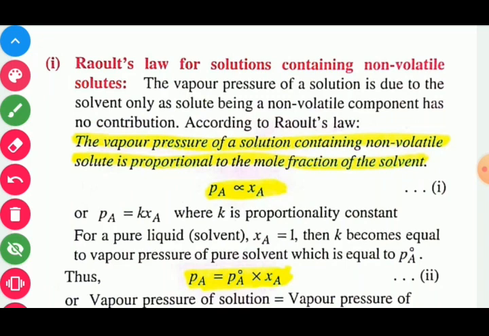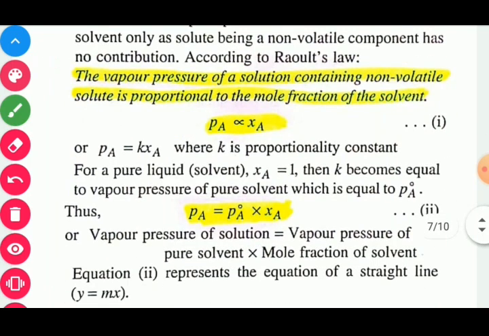Or we may write this one, Pa is equal to Kxa. Here K is a constant known as proportionality constant. For a pure liquid, XA is equal to 1. Then K becomes equal to the vapor pressure of the solvent, which is P naught A. So here P naught A is a constant, that is the vapor pressure of pure solvent.